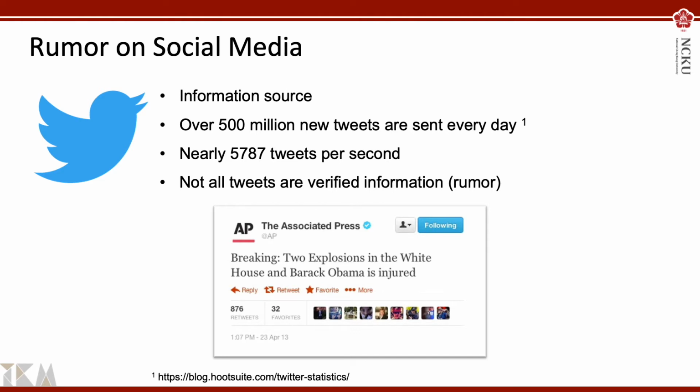This rumor caused wide panic and resulted in a brief crash of the stock market, in which investors lost $136 billion in just 2 minutes. Therefore, an automatic rumor detection system is vital on social media.